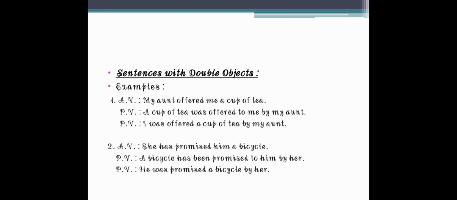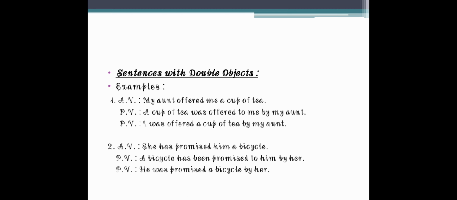Here my aunt is the subject. As we said earlier, we should first decide what type of tense is there in the sentence. My aunt offered me a cup of tea, so offered is simple past tense. So the first thing is completed. Now the second thing is we have to decide the subject, verb and object of the sentence. So it becomes easy to change it into passive voice because the object will come at the first place and the subject will go at the end of the sentence.